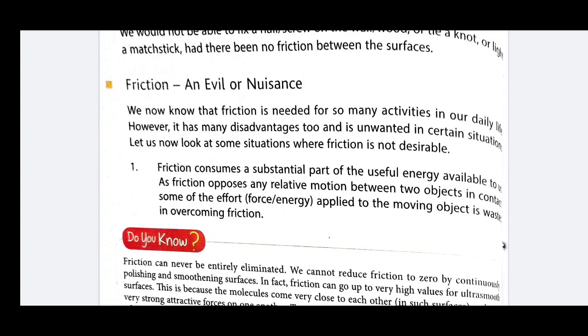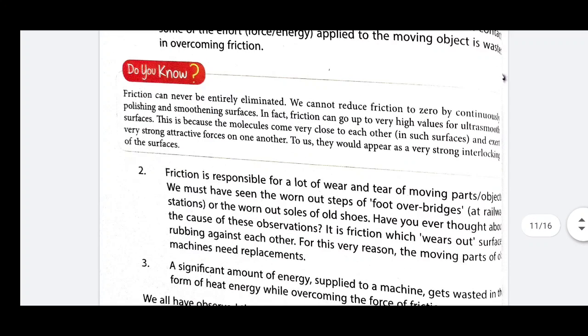Why? Because we are applying force in order to do some useful work, and friction is the force which opposes our motion. It means it has the tendency to decrease the force applied by us. So, friction is harmful for us.